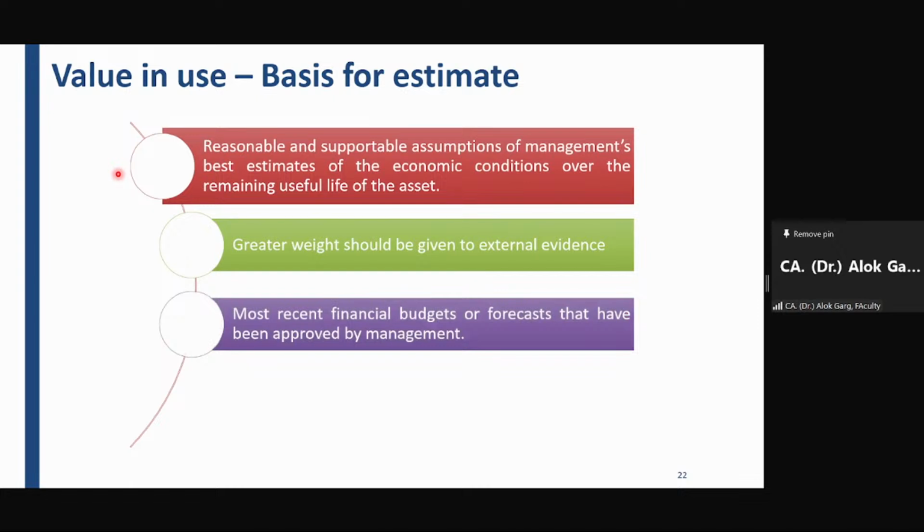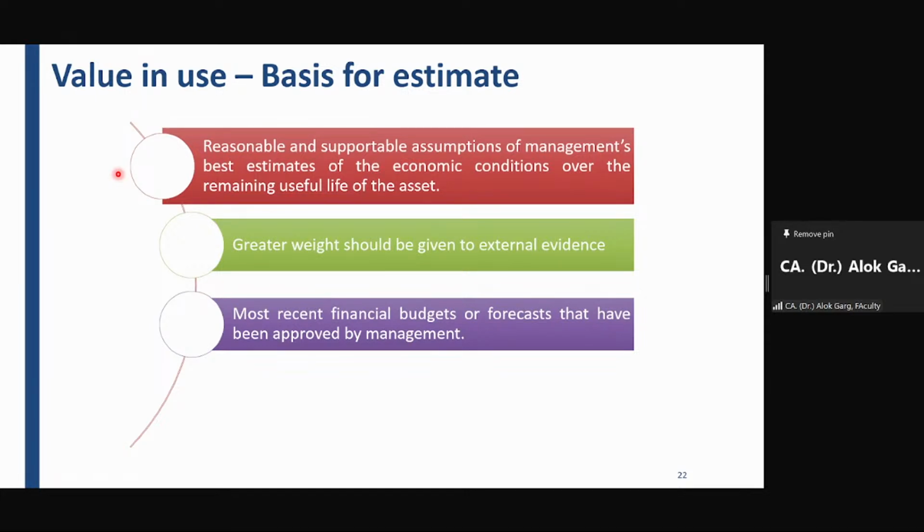You need to refer most recent financial budget or forecast that has been approved by the management. Friends, when you will reach to your professional life after becoming a chartered accountant, and probably in your articleship days, you have seen, if you have done the audit of a big listed companies, every company has some AOP, annual operating plan.